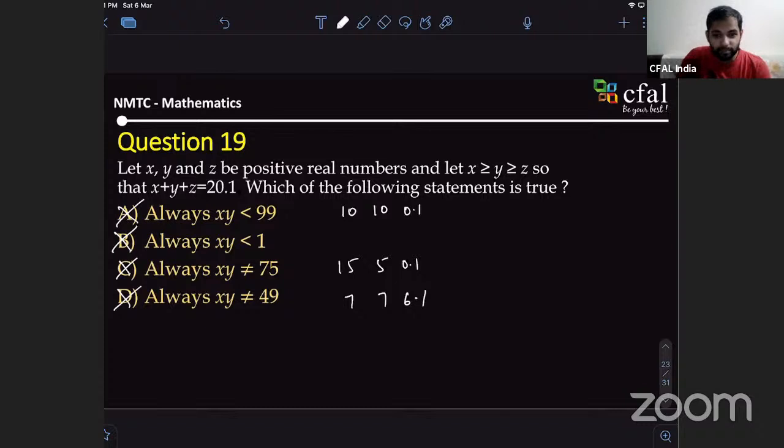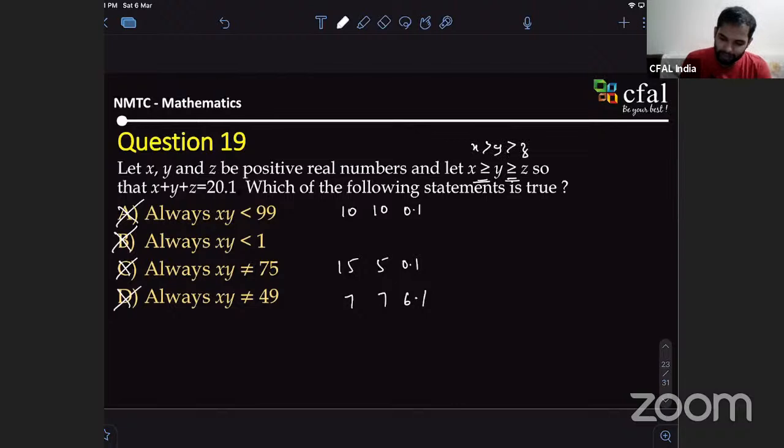Sir, actually, for the first one, it shows 10 and 0.1. But there's a rule that X should be greater than Y should be greater than Z. So you can't take both as the same. Greater than or equal to. Okay. And if it was not greater than or equal to, if that is your justification, I'll still give you an example. Do not worry.